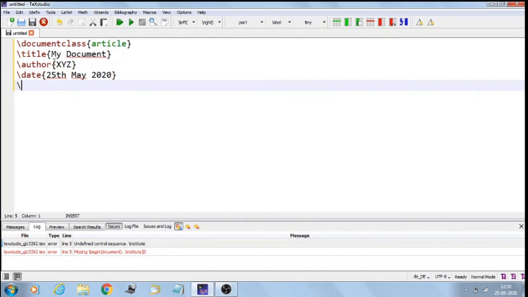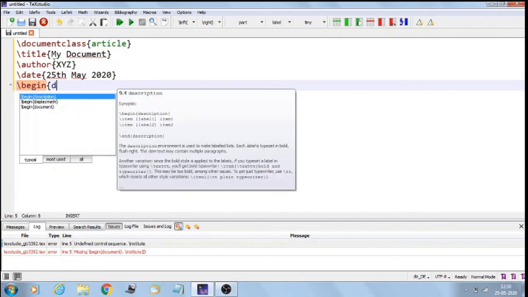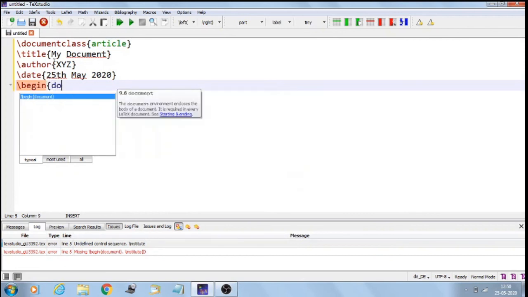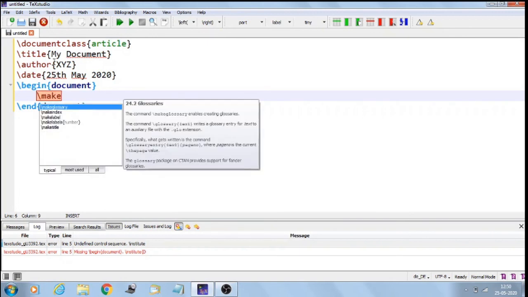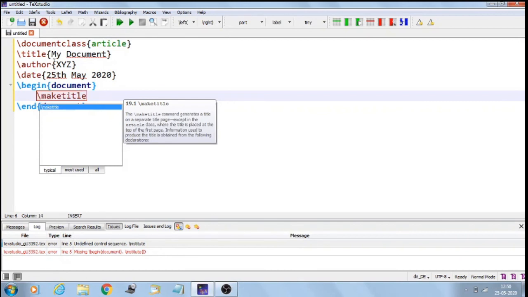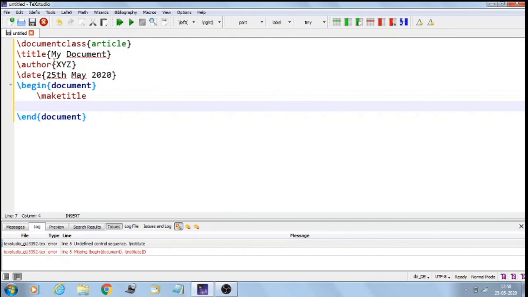Once this is done, let's start with the body of our LaTeX source code. So \begin{document}. Now if I have to generate the title for my document, the first command has to be \maketitle, followed by, let's write something here.